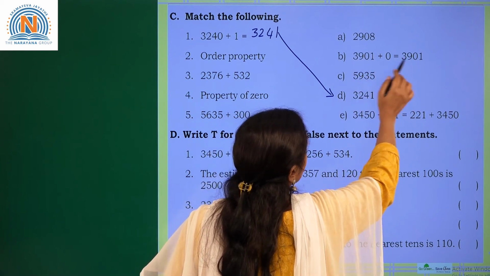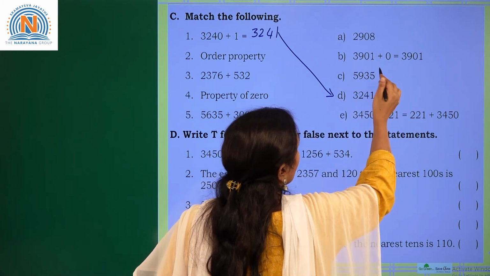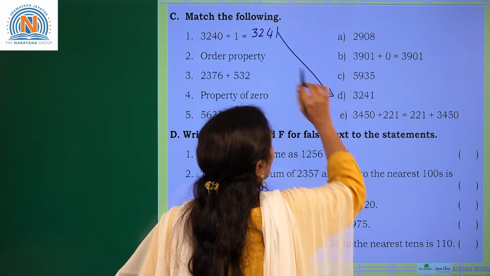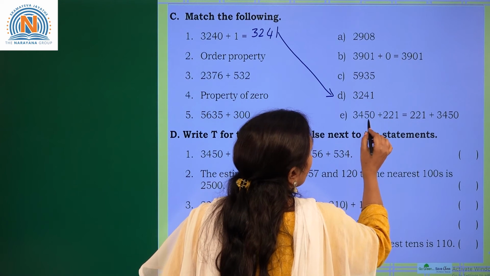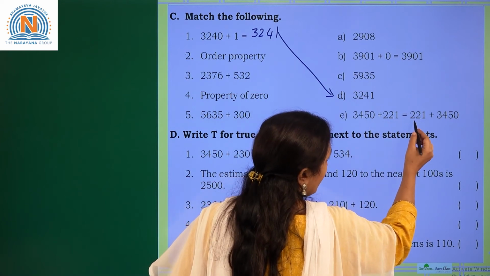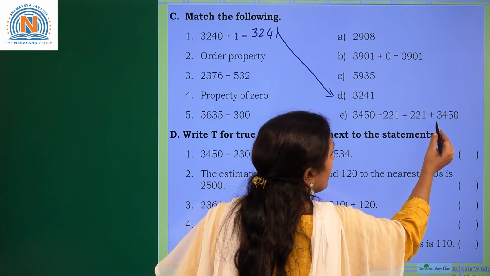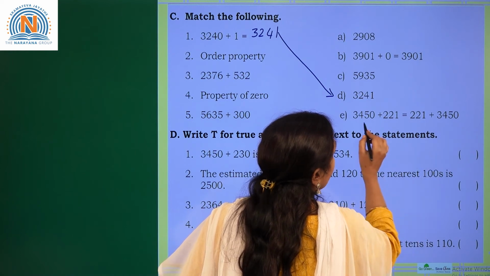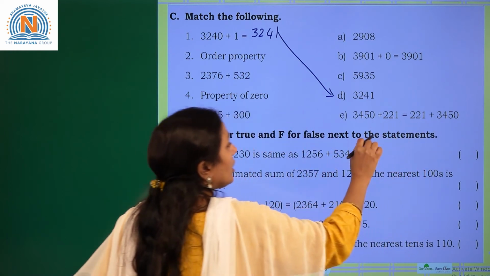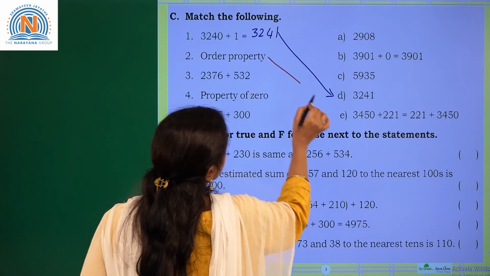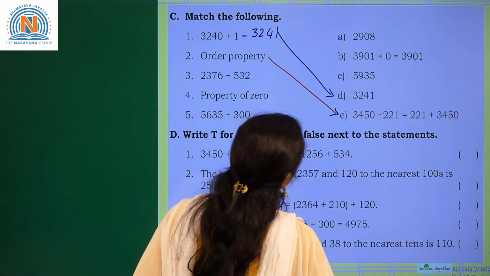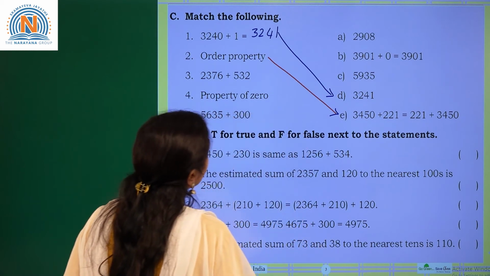Option B is property of 0. Next, option C is a given number. D is already there. And option E is 3450 plus 221 equal to 221 plus 3450. See here, the order of the given numbers is changed. So this one is the correct match.